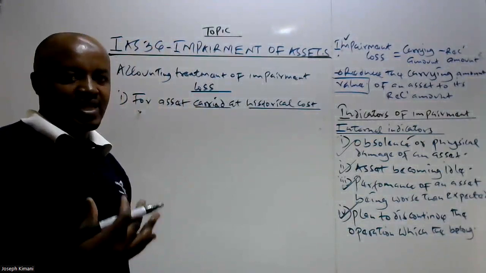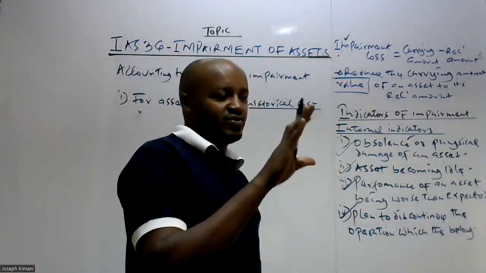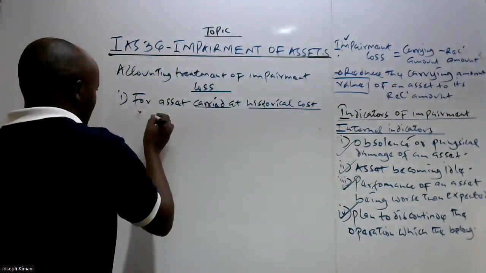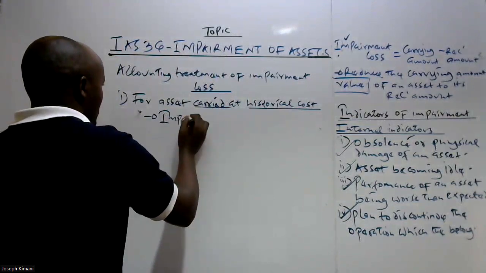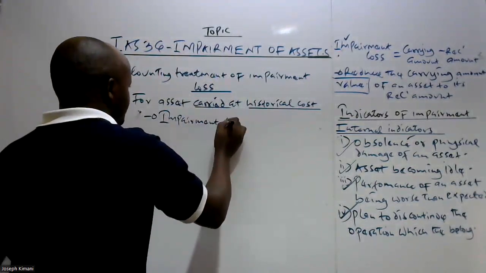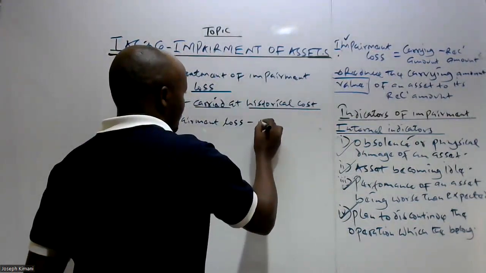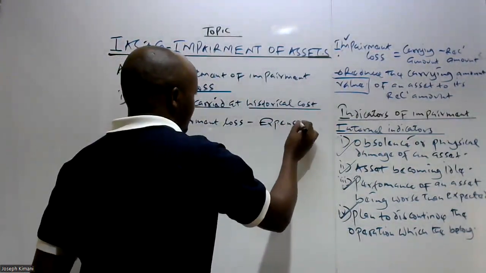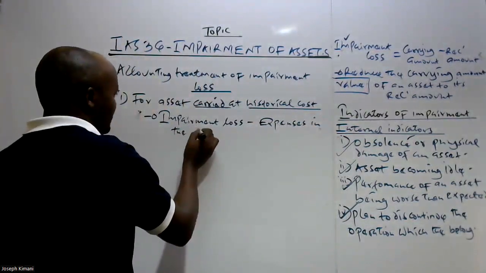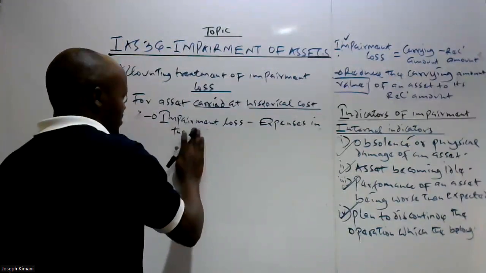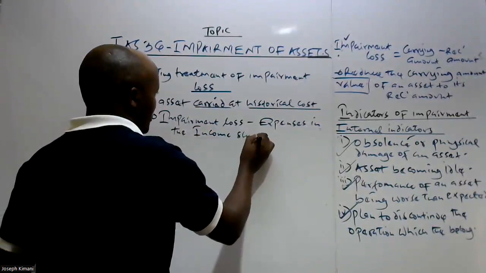Generally, since they were acquired by the entity, they have not been revalued. So as far as these particular assets are concerned, any amount of impairment loss in respect of this asset is recognized as an expense in the income statement. The full amount of impairment loss is recognized as an expense in the income statement.